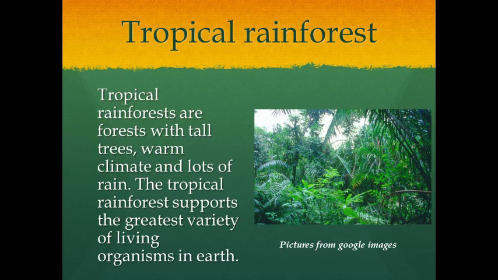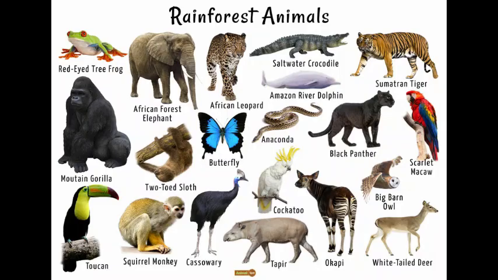Many animals are adapted to living on the trees only. As these climatic conditions are good for the proper growth of plants and animals, there is so much competition among them to get enough food and enough shelter. So among these there are different animals.